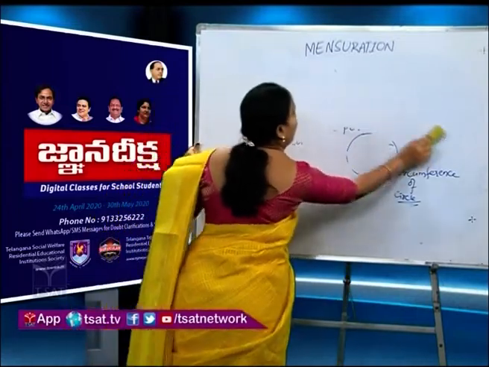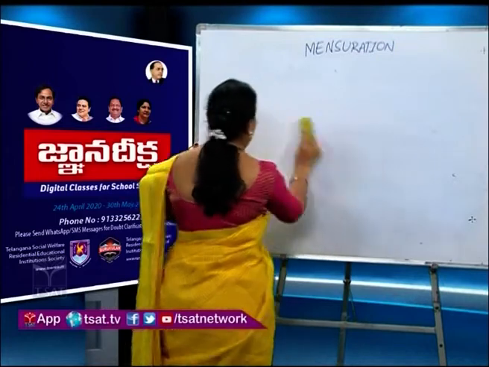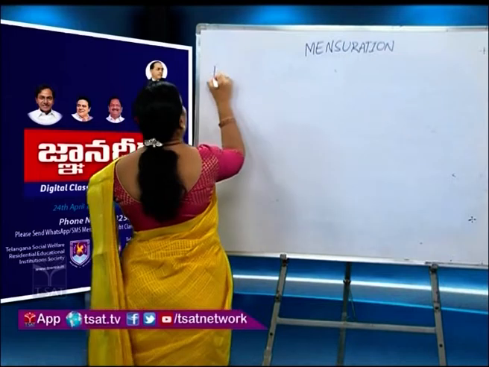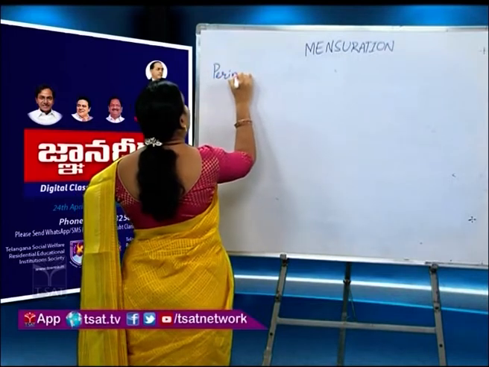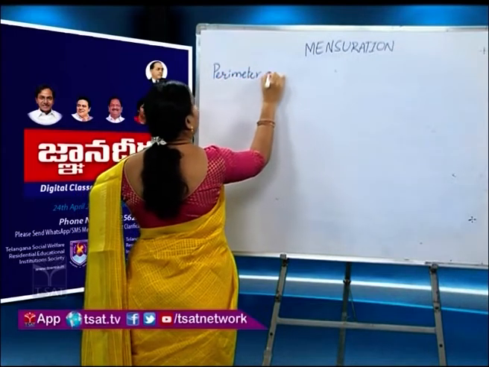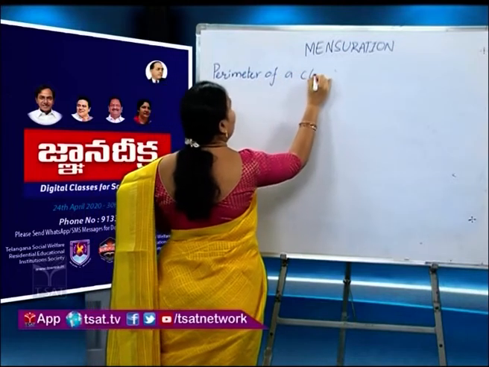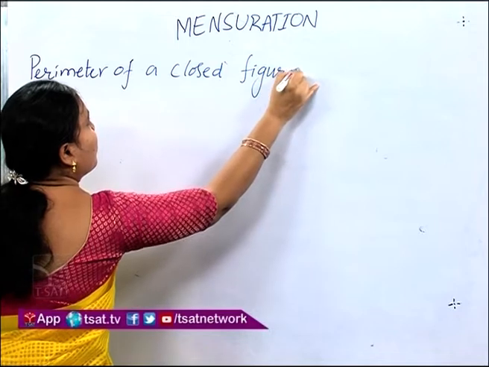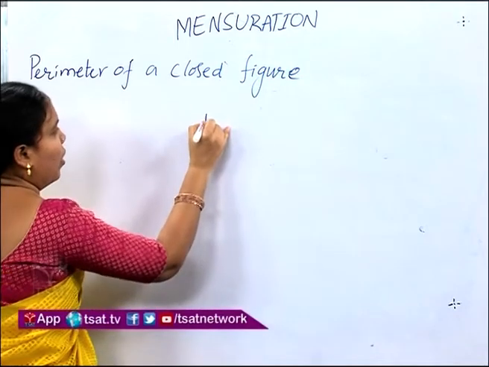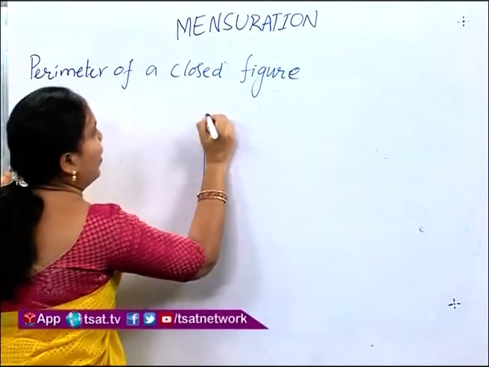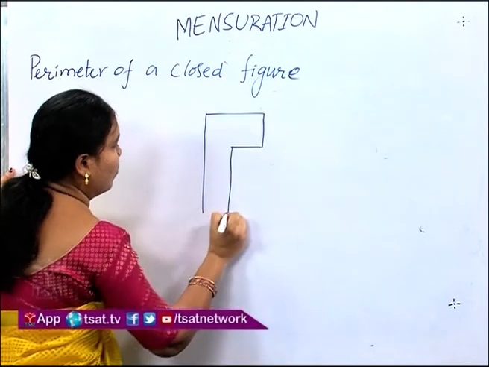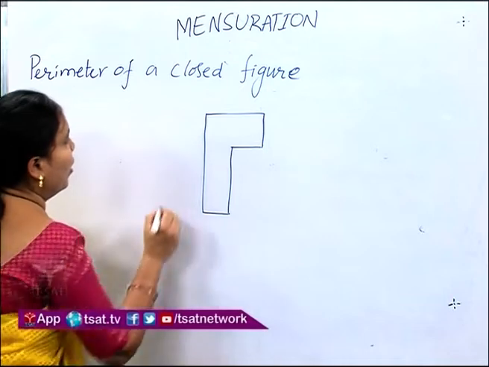Next, our topic is perimeter of a given closed figure. How to find the perimeter of a closed figure? For example, we take this closed figure.